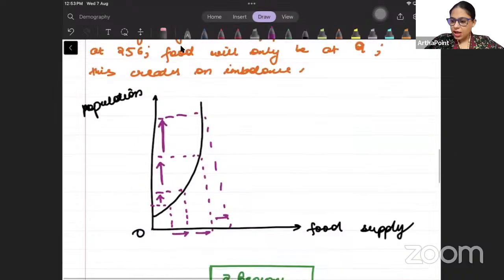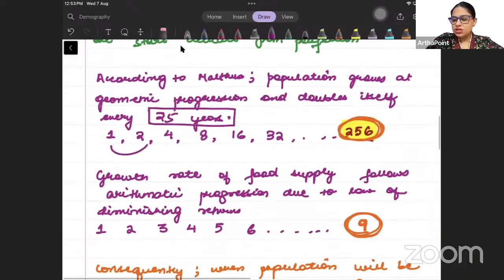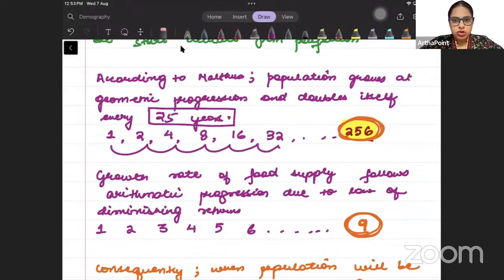Then he did not consider the fact that okay, population is increasing, but population at the same time must also be decreasing somewhere, because some people will also be dying, right? So what about the decrease in population due to simultaneous death rate? That was not considered. Also, as a country progresses, there are better health facilities.